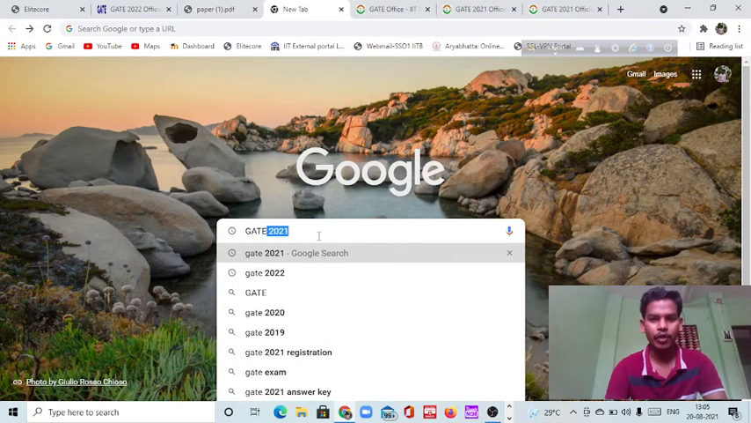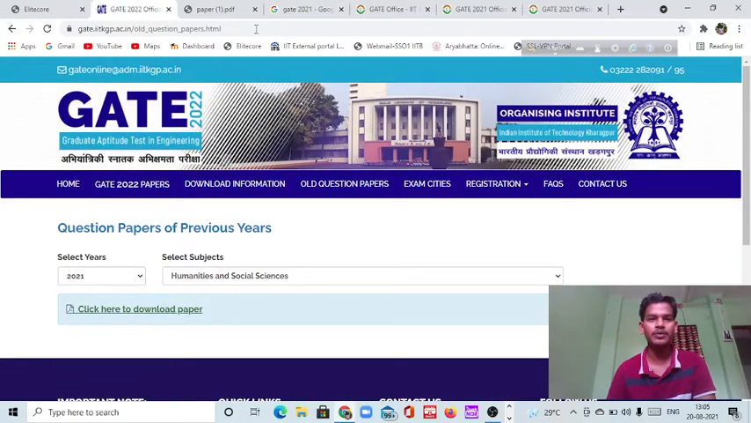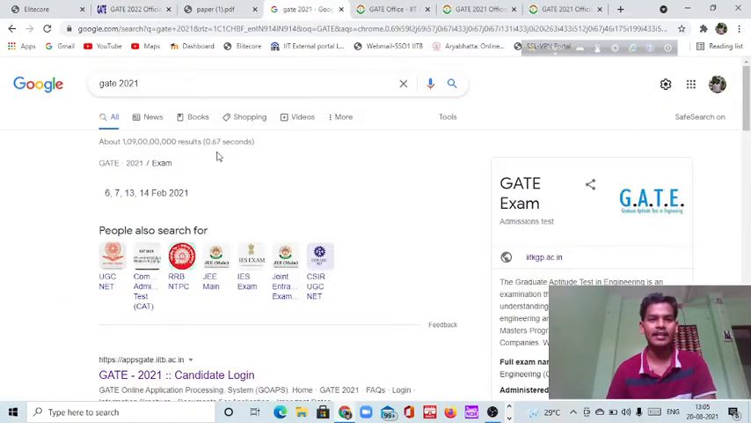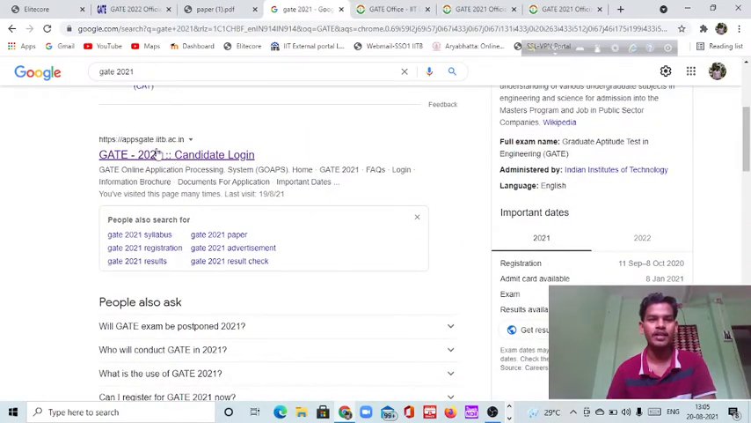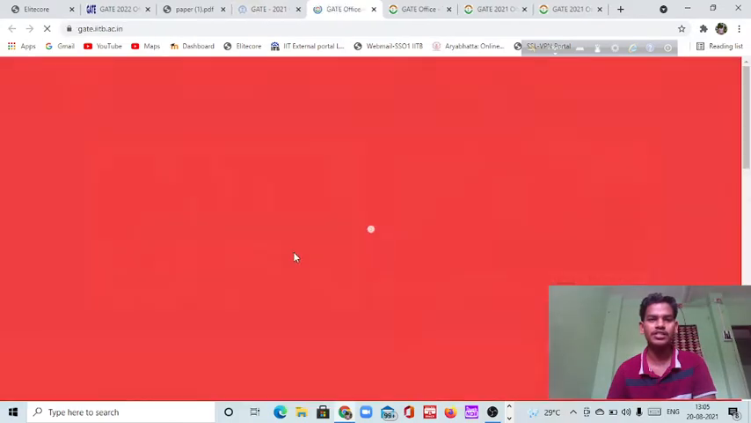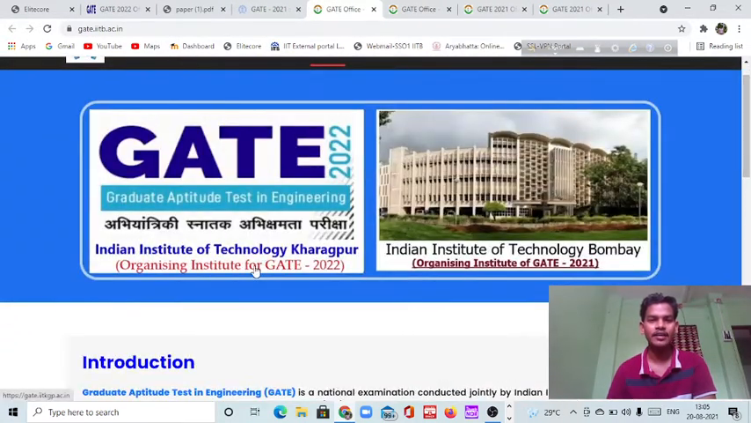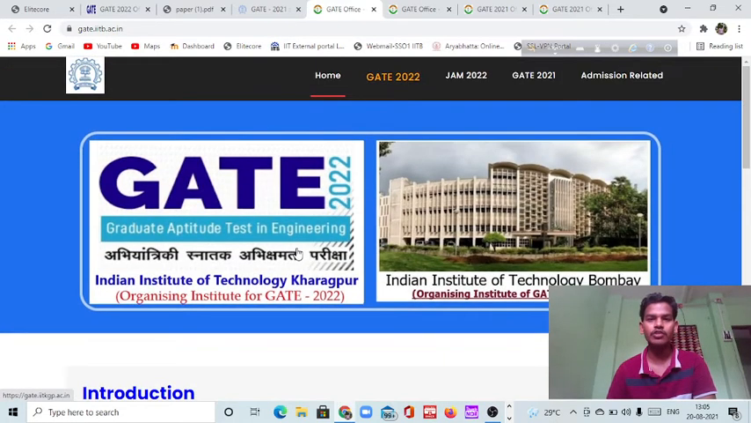Okay, so now I'll show you how to download another process. Just click on GATE 2021. It was like GATE 2022, it is another website, it was the previous website. Just go to this section, IIT Bombay. Click on this page and go to the notice section and you will be able to see this. Okay, so GATE 2022 will appear, but what you have to do,